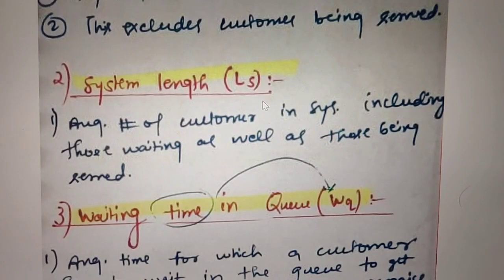Then what is the system length? We generally represent it as LS. It is the average number of customers in the system.